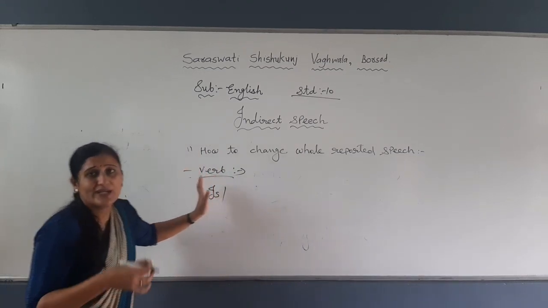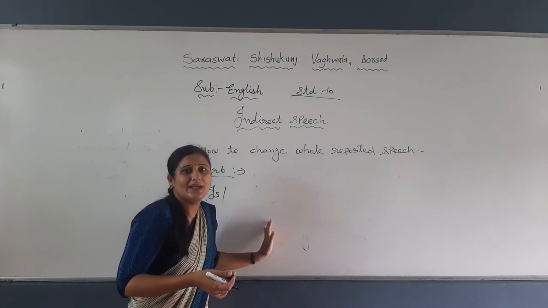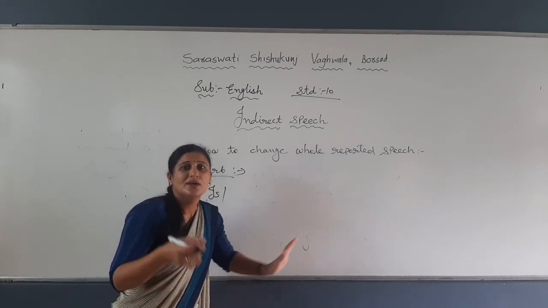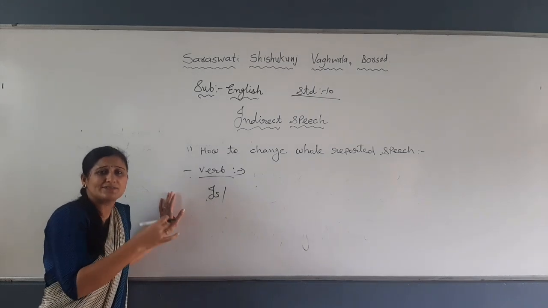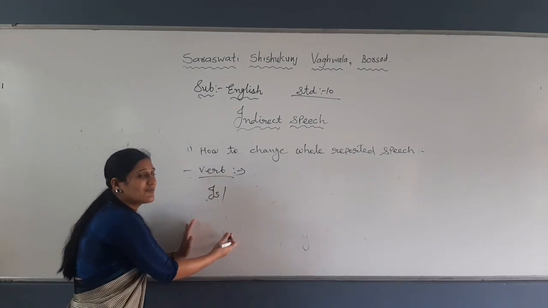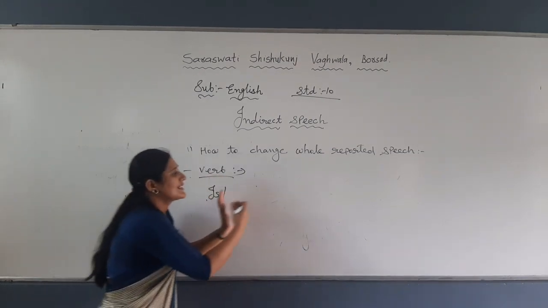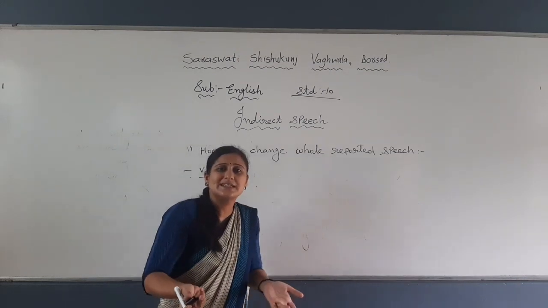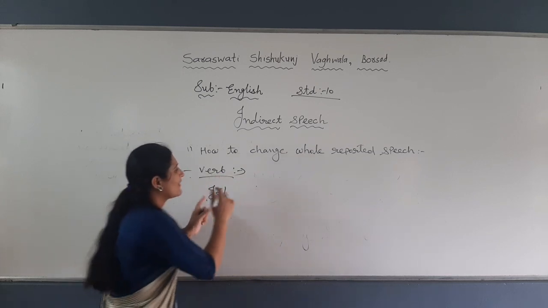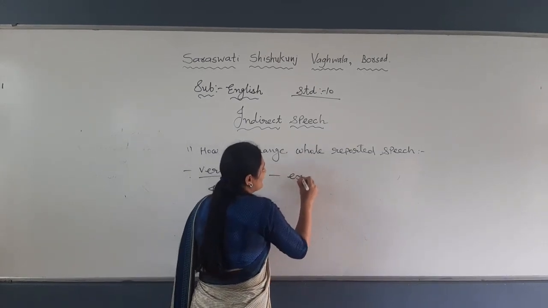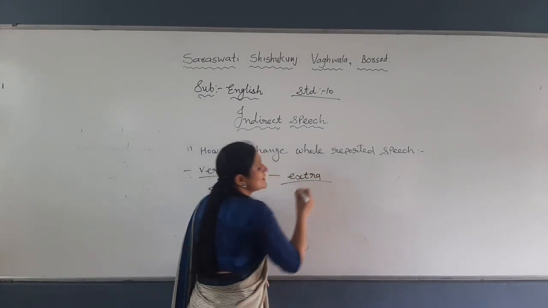If there is can, or any modal auxiliary: can, could, may, might, shall, should. So such kind of modal auxiliaries will be there. If this is given in direct speech, we will write that in indirect speech. Nothing else is there, right? So keep in mind, after the subject you have to change the verb, and after the verb you will change the extra.